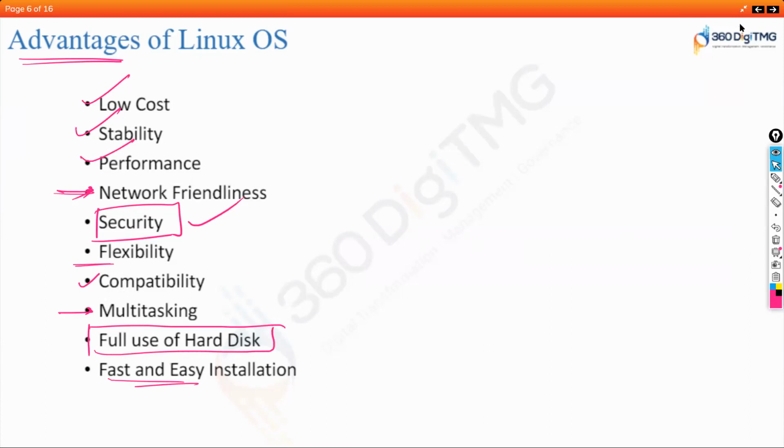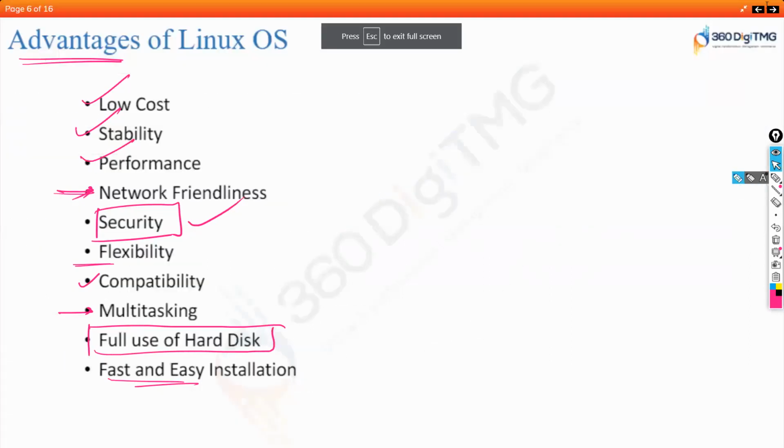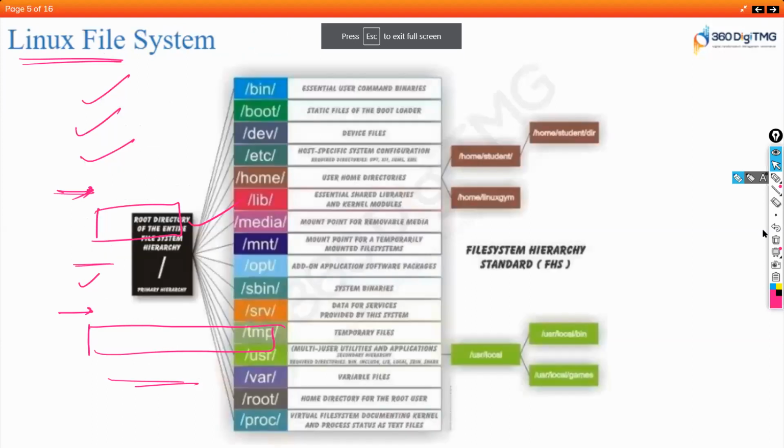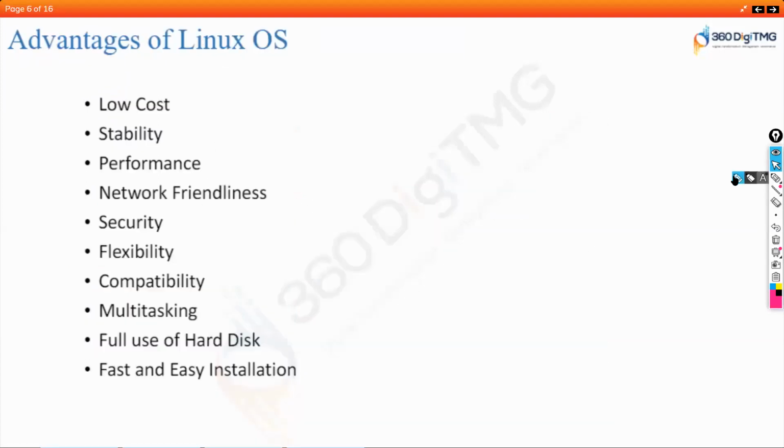Now what does full use of hard disk mean? In Windows, your disk is partitioned, right? C drive, D drive, E drive, and so on.